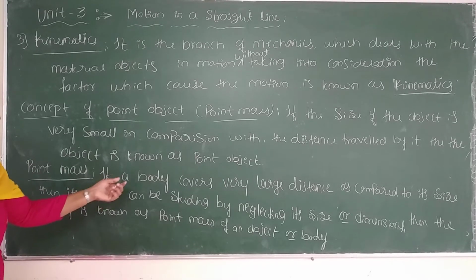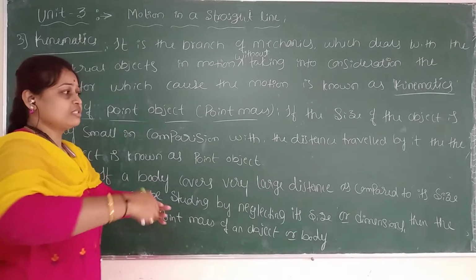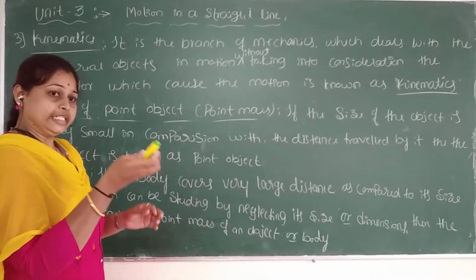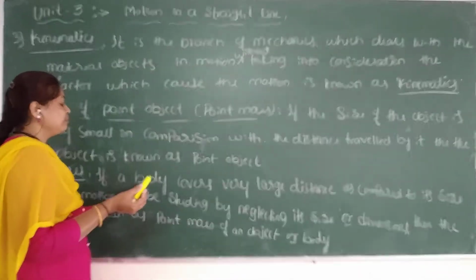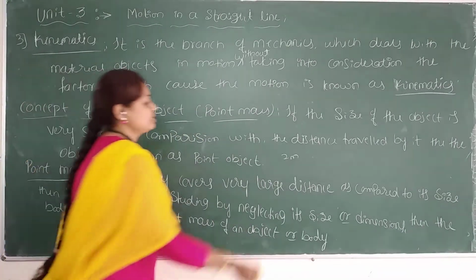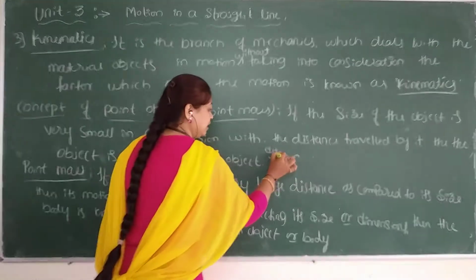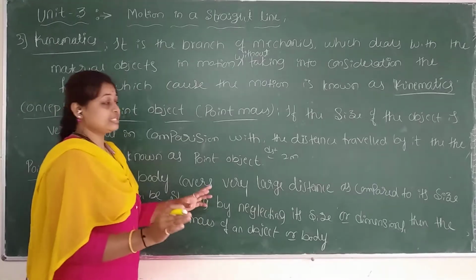So the first statement is what? A body is covering a very large distance compared to its size. Let us imagine the body size is 2 meters. So 2 meters is a distance, having the dimension L. Are you understanding? I am just giving an example.